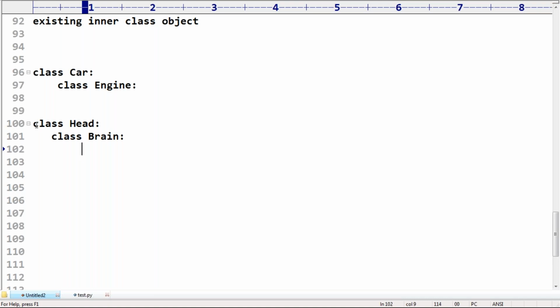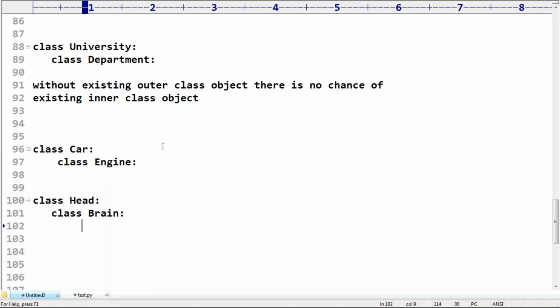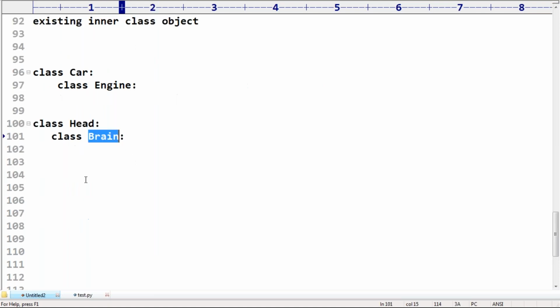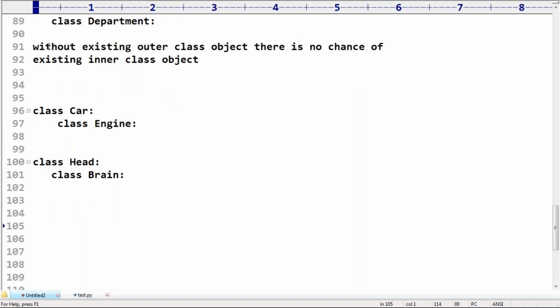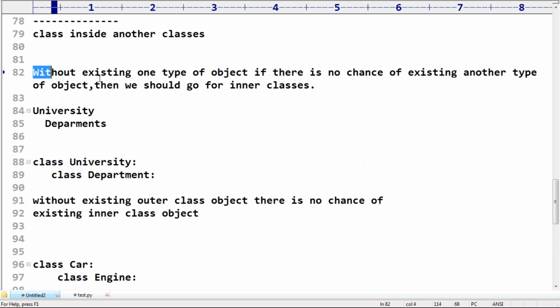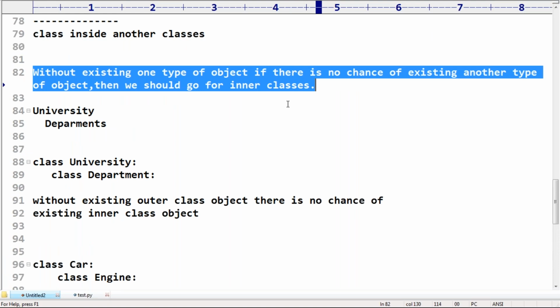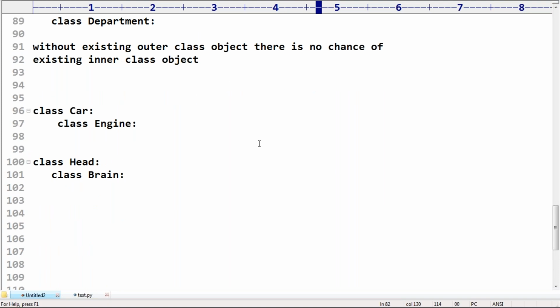Class car, head, like this you people should be aware. So which are the outer classes? University is the outer class, car is the outer class, head is the outer class. Which are the inner classes? Department is the inner class, engine is the inner class, brain is the inner class. So without the existence of one type of object, if there is no chance of another type of object existing, then we should go for inner classes. Remember that, sir: without an existing outer class object, no chance of an existing inner class object. That's it. Just a basic idea you people should be aware of.